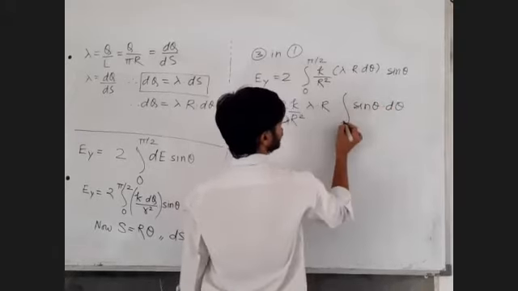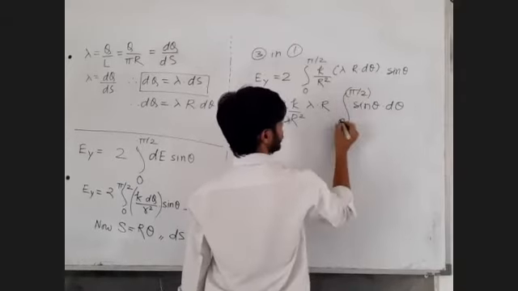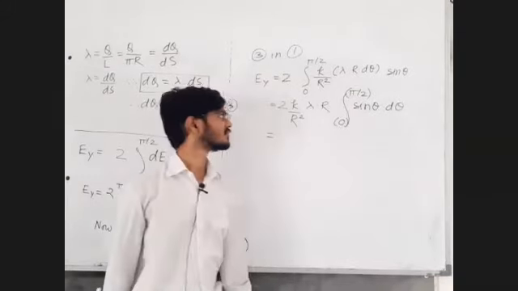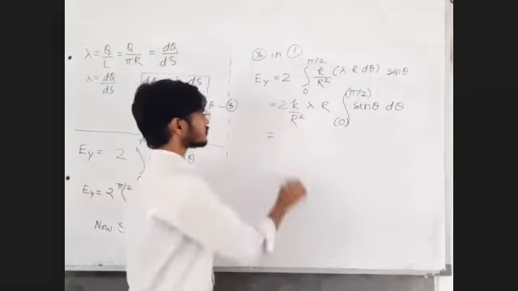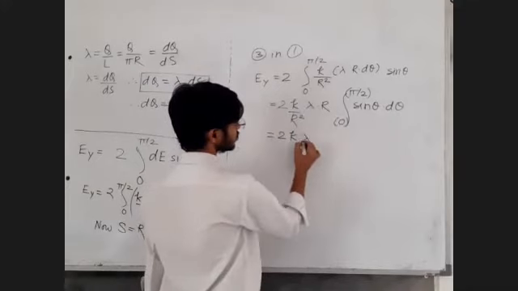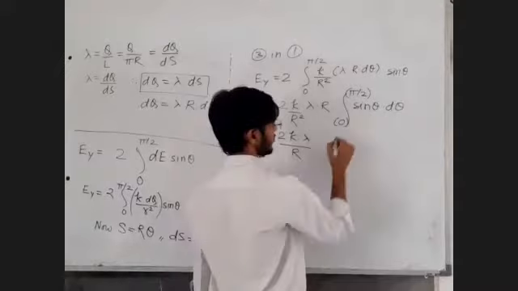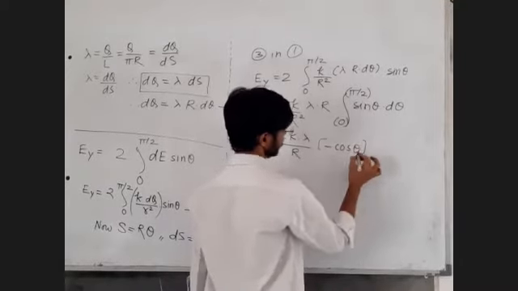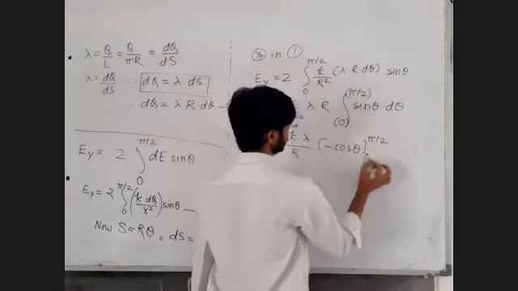Now I think this is a very tricky derivation, right? Sin theta integration is very difficult, right? See, this is very simple now. You can do this on your own also. R upon r square is 1 upon r. Sin theta integration is minus cos theta, from 0 to pi by 2.